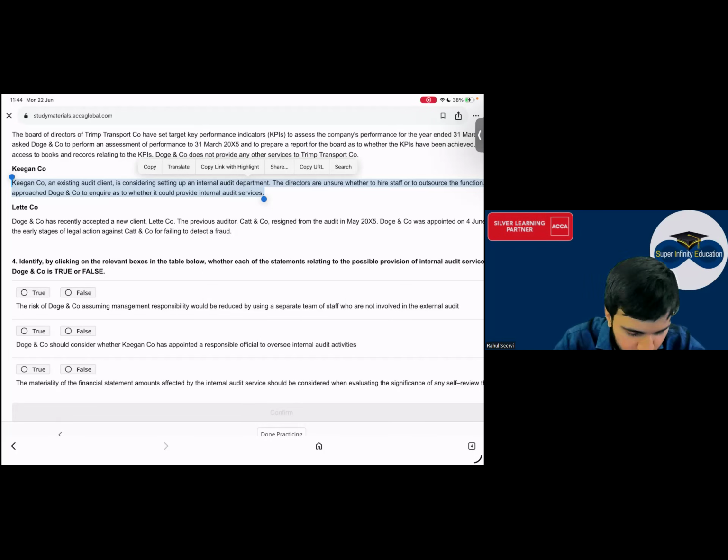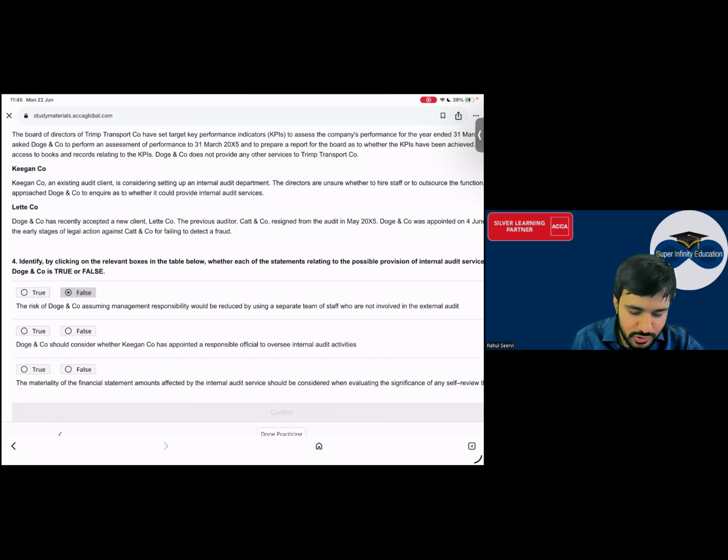So see everyone, now, the risk of D company assuming management responsibility would reduce by using a separate team of staff who are not involved in the external audit. आप लोग ही बताओ, अगर मैं ऑडिट कर रहा हूं, if I am doing the internal control, will the responsibility of the management reduce? मैनेजमेंट का रिस्पॉन्सिबिलिटी क्या था? To prepare financial statements. Will that reduce? नो बाबा, ये फॉल्स है। मैं इंटरनल कंट्रोल कर रहा हूं, I am not preparing the balance sheet and P&L.